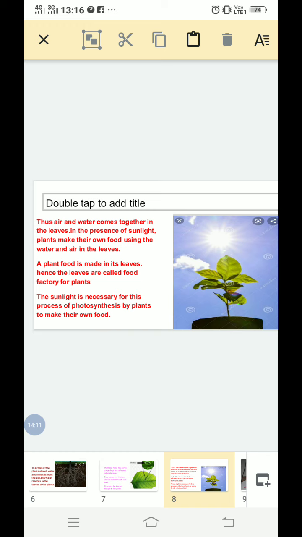Okay, in the chlorophyll of the leaves, the plants make their food by using water, air, and in the presence of sunlight. Thus sunlight is very necessary for this process of photosynthesis. Always remember sunlight is very necessary for making food by the plants. So in short, photosynthesis is putting the air, water and minerals together in the presence of sunlight for making the food for the plants.